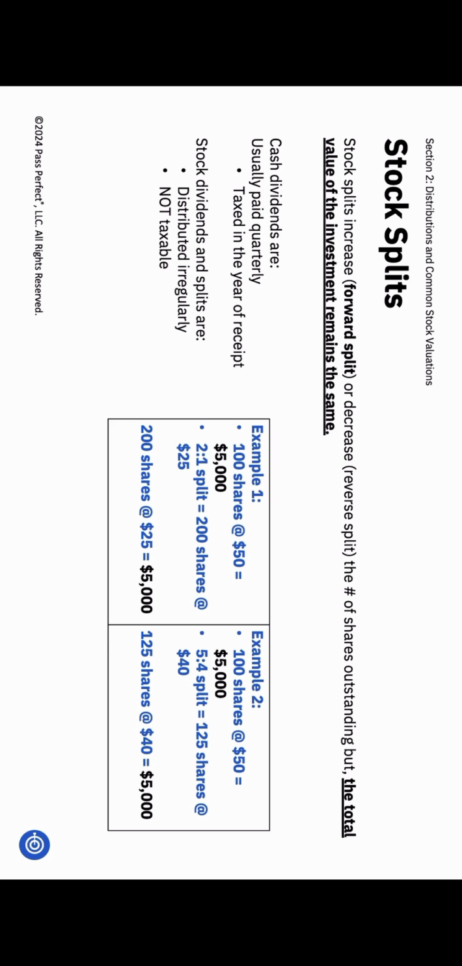Let's break it down. Imagine a stock price is $1,000 per share. Stocks typically trade in round lots of 100 shares, meaning it costs $100,000 to buy a round lot. This price point can be a barrier for smaller investors. To make the stock more affordable, companies may issue more shares, reducing the price per share. This type of stock split can also be called a forward split.